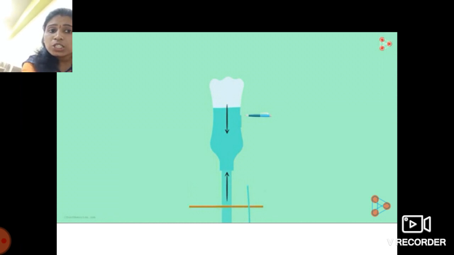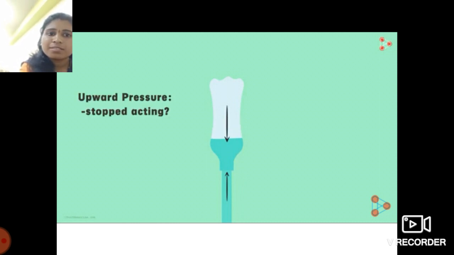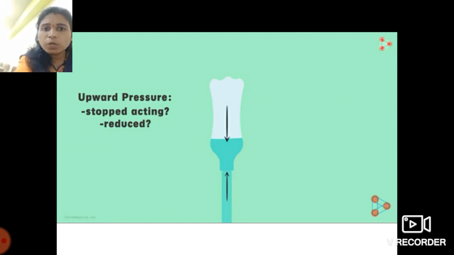Did the upward pressure on it stop acting? Yes students, did the upward pressure by the air stop acting? Or did the value of the air pressure get reduced in this case? What happens? Why does that cardboard paper fall off? No students, it didn't.